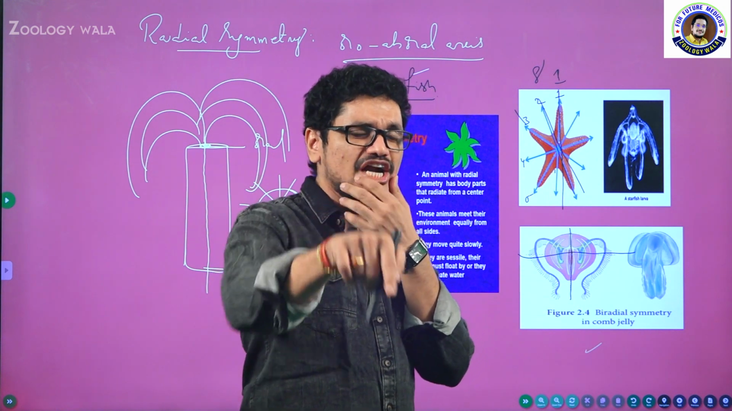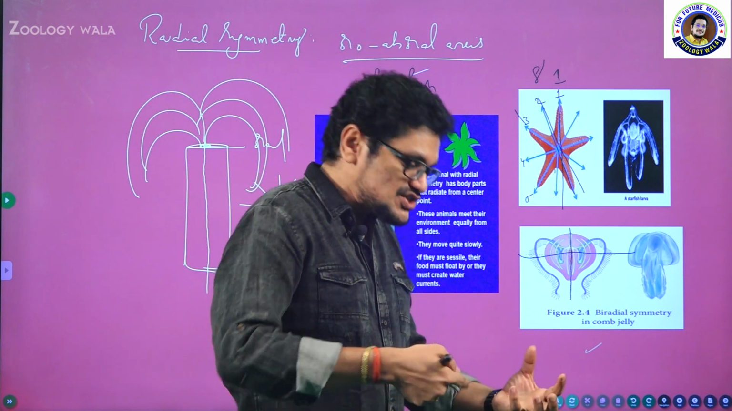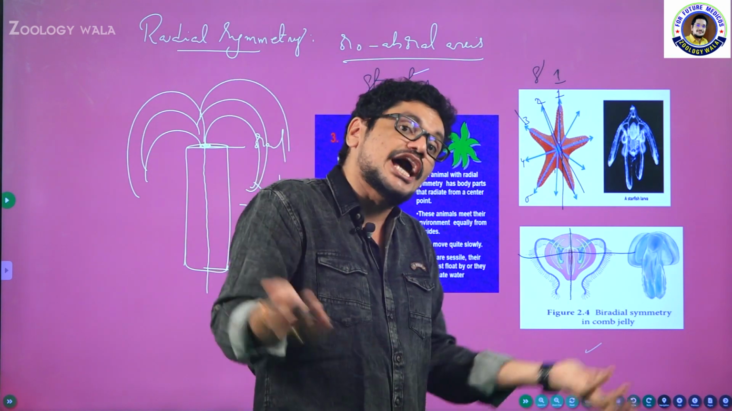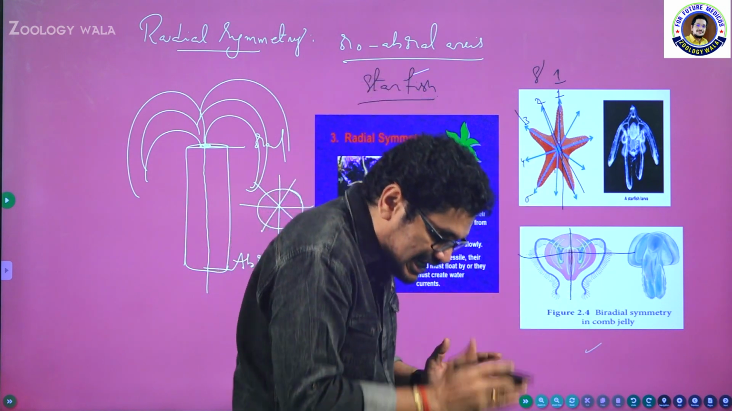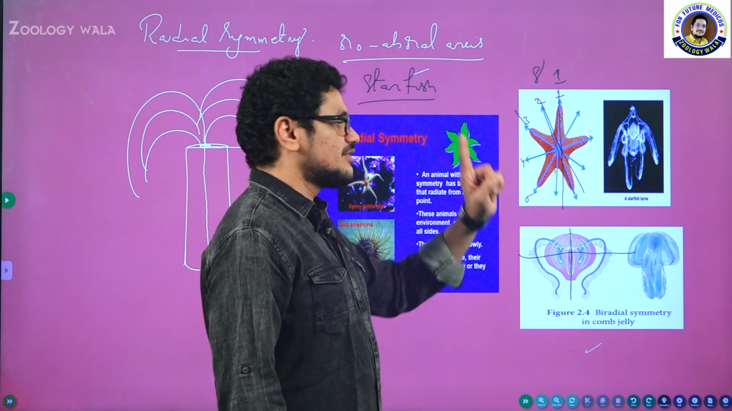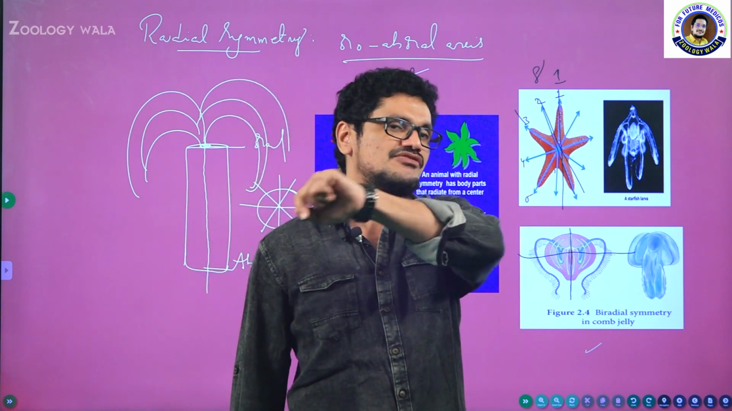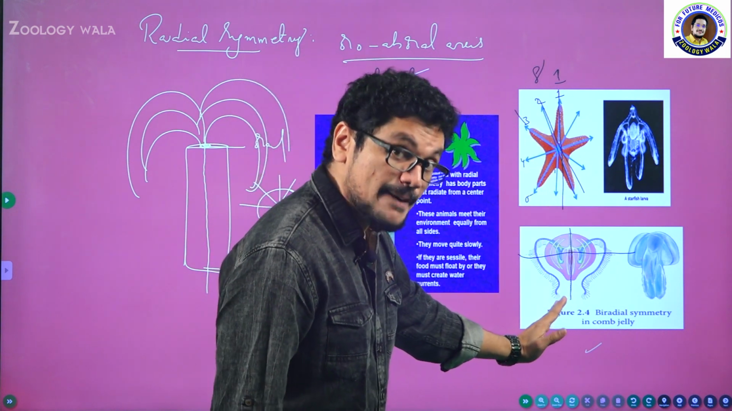See, there is no greatness in the person who is cutting the organism. Greatness lies in the animal. Sense organs and inside organs are arranged like so, in such a fashion that you can cut the organism into 2 equal halves in 2 directions only. That is biradial symmetry, which is a type of radial symmetry. So here pentamerous radial symmetry, and this one is biradial symmetry.